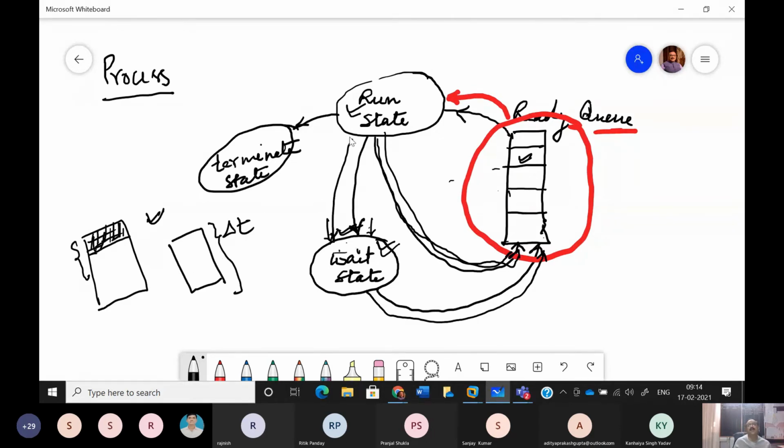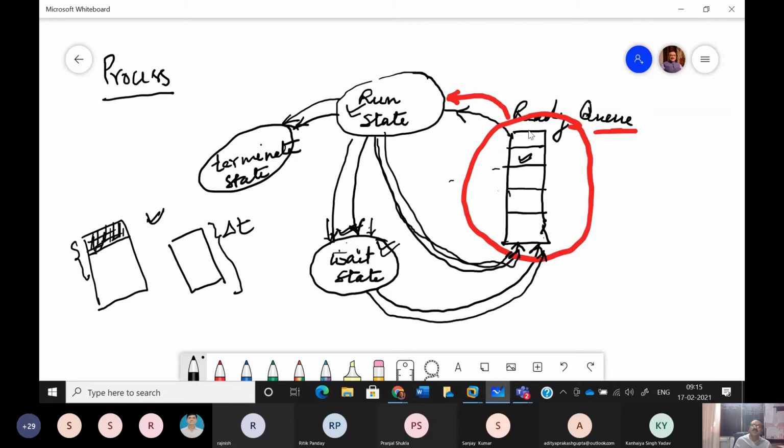So once it is given the services of the microprocessor, it completes its execution within the stipulated time given to it the first time. In that case, the process moves to the terminate state, and the result is shown on the corresponding terminal of the user. So the user gets the impression that his program has been executed and the result is displayed on the screen.